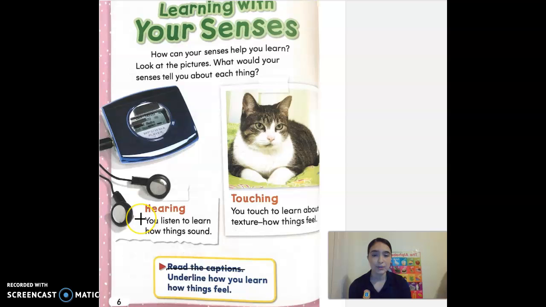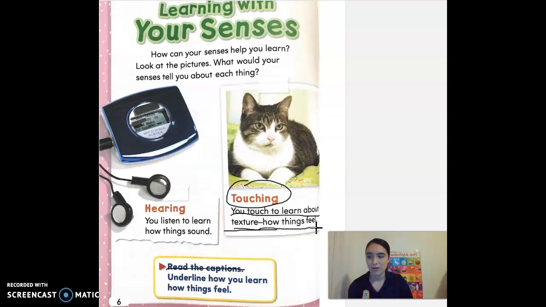Okay, hearing. You listen to learn how things sound, right? So let's go ahead and underline that because that's how you learn. Oh, this is how things feel. I'm sorry. Touching. All right, you touch to learn about texture, how things feel. Okay, so let's go ahead and underline this sentence down here because we want to underline how you learn how things feel, right? You learn how things feel by touching them.